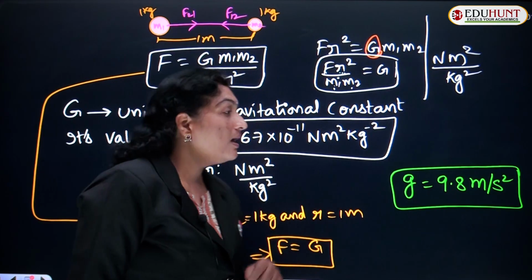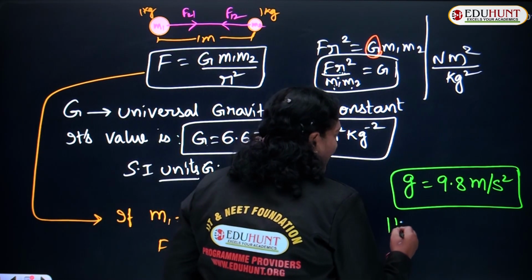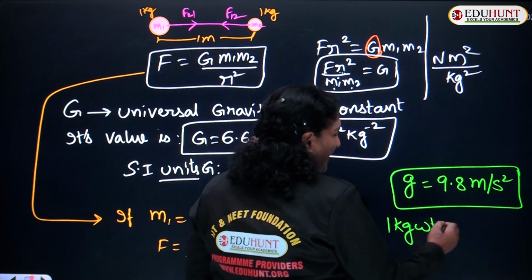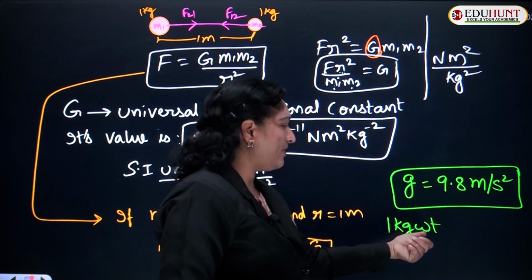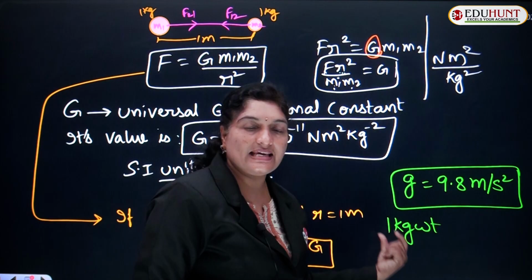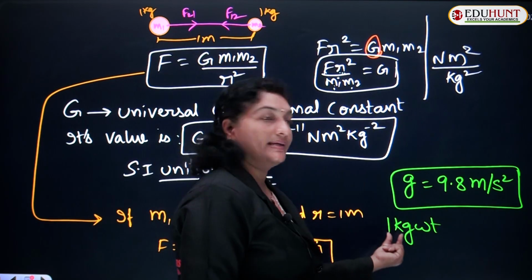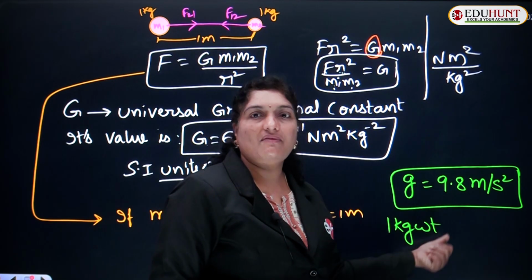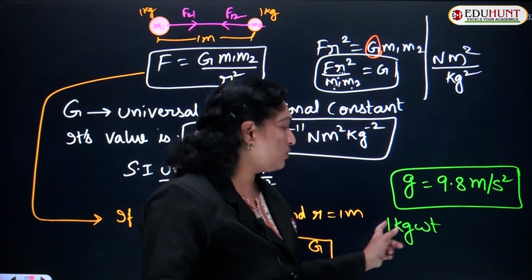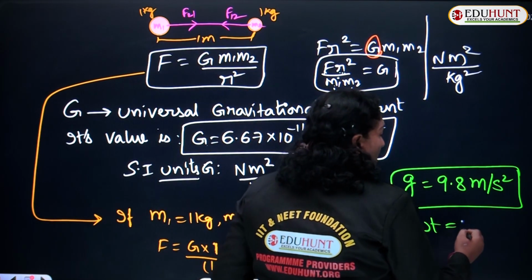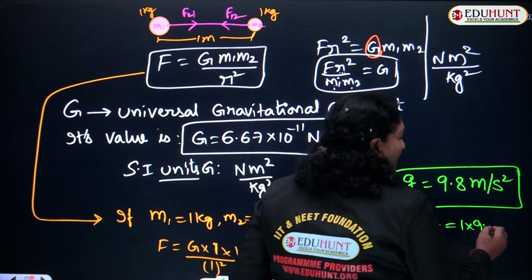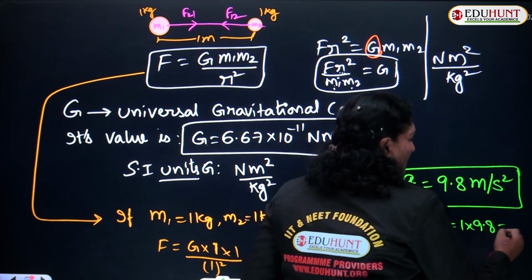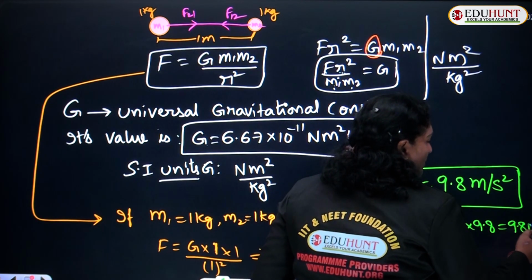Also remember that 1 kg weight, 1 kg mass and weight indicates mg. m is 1 kg, and g is the acceleration due to gravity. So, 1 kg weight is nothing but 1 into 9.8, which is 9.8 Newton.